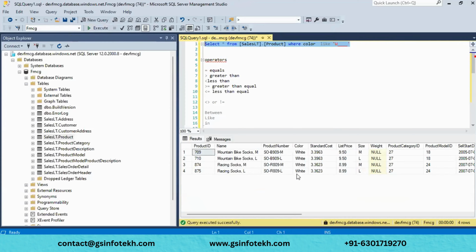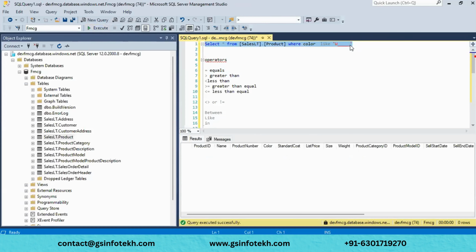See, white. And if I put another underscore, you can't see white anymore because I have provided only 4 spaces after W, and now I have added some extra space. Now it is looking for 6 letters, and we don't have any. See, nothing was there. And if I remove this underscore, now we can see white.